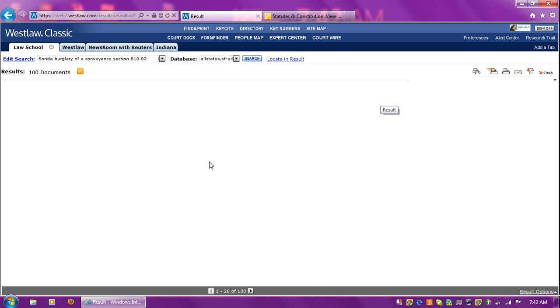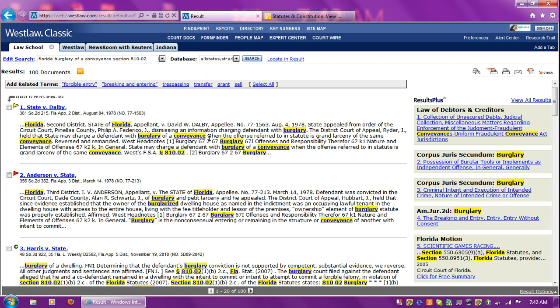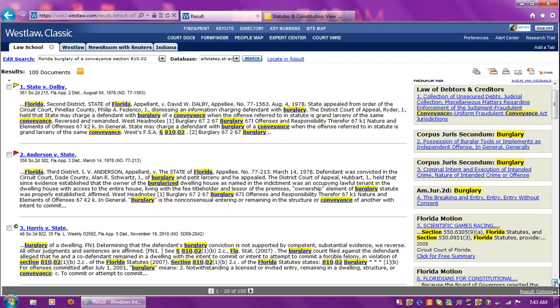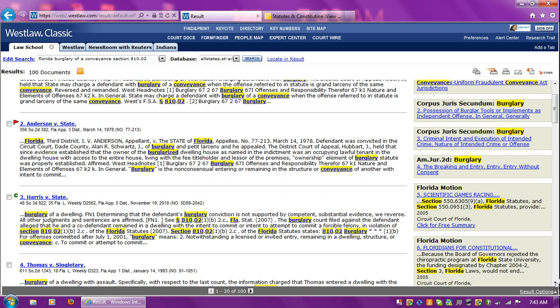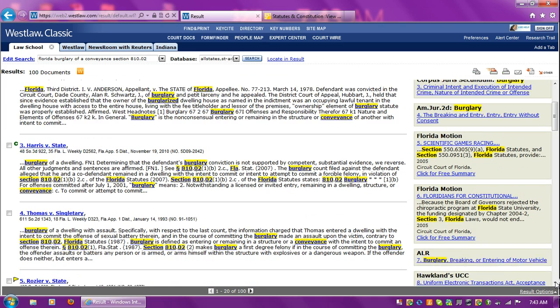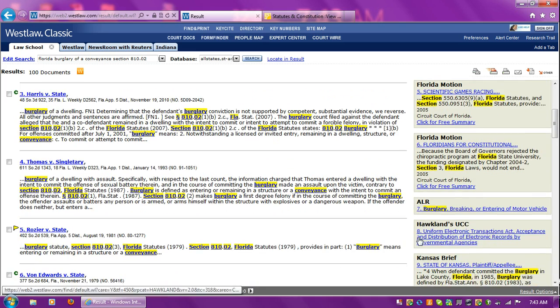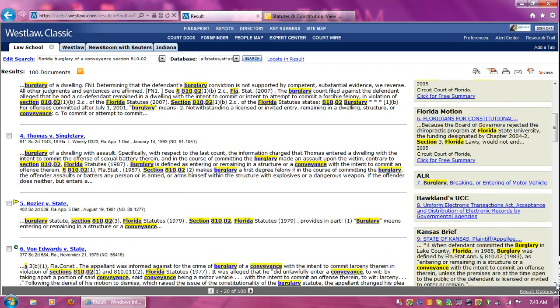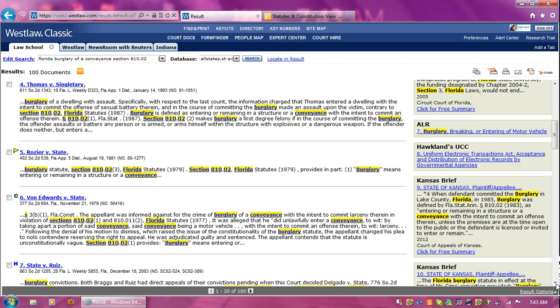Okay, we're given a bunch of cases, and we can read Westlaw's summary of the most pertinent parts of the case to us based on what its algorithms see from what we typed into the search box. Okay, so let's read down. We're looking over very quickly, and we probably want to read Harris v. State, maybe Thomas v. Singletary. All right, we're looking down. Burglary of a conveyance in particular.